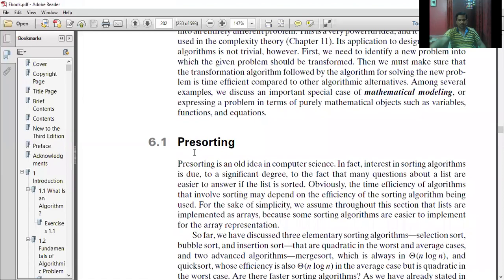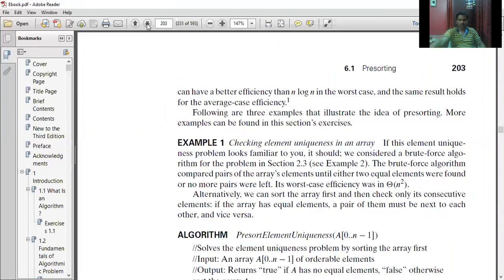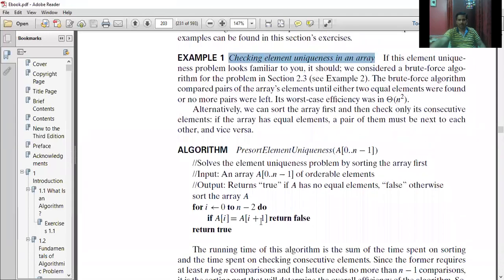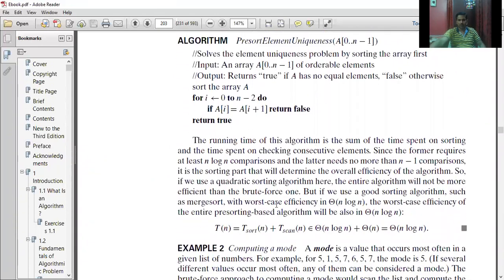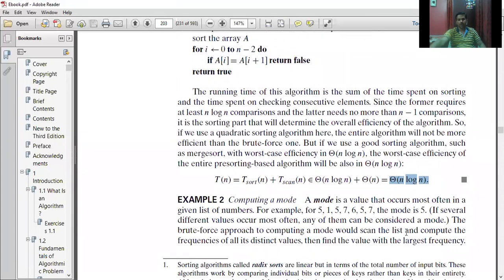The same thing, pre-sorting. There are lots of applications you can solve by adopting this pre-sorting methodology. This we have done, checking element uniqueness in a given array. This is the algorithm which I showed in your PPT also. And finally, the efficiency is n log n.